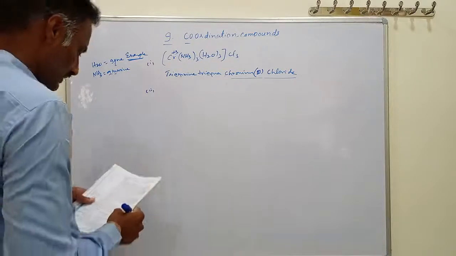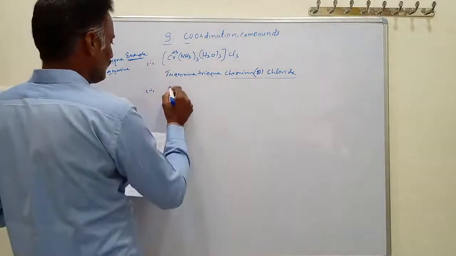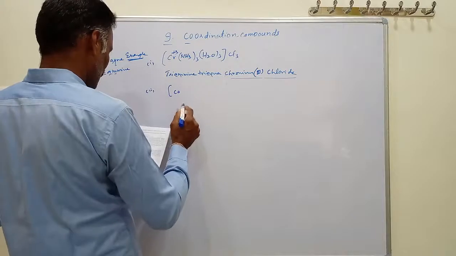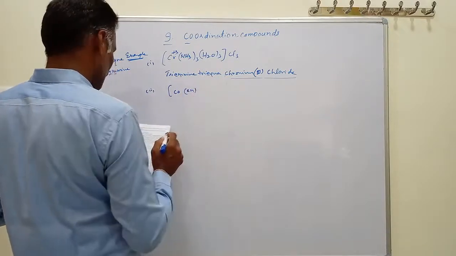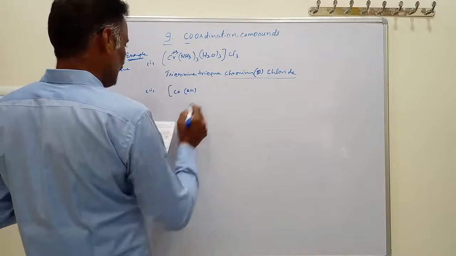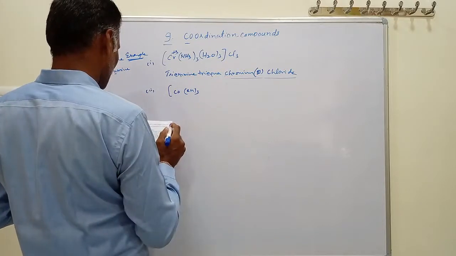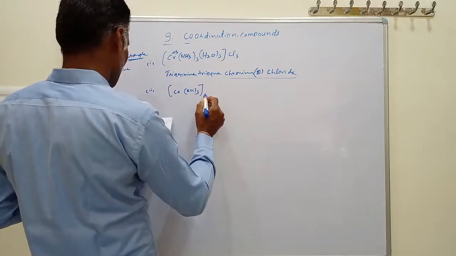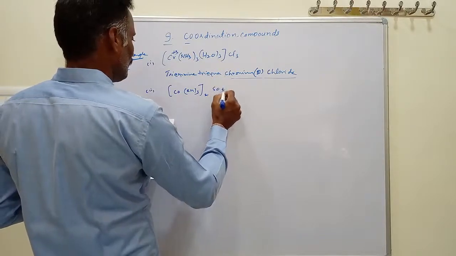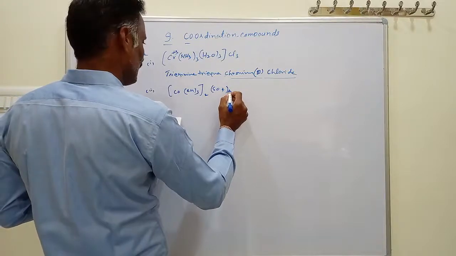And the second compound here is cobalt with En taken thrice, ethylene diamine, with a charge of 2, and SO4 taken as 3.